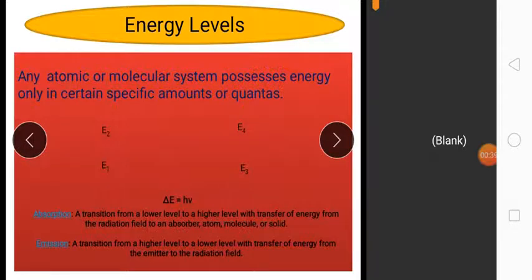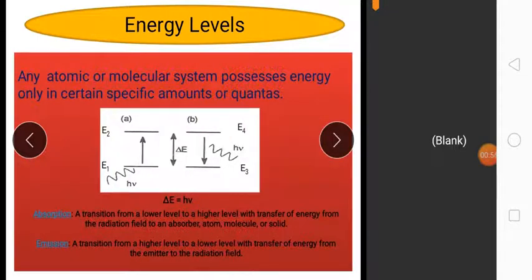So what are energy levels? Any atomic or molecular system possesses energy only in certain specific amounts or quanta. These are referred to as energy levels of the system. You can see in the figure two phenomena shown. First, A is absorption and B is emission.